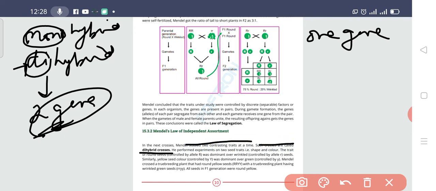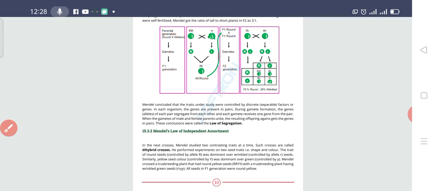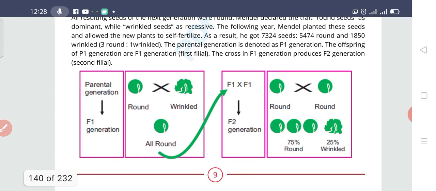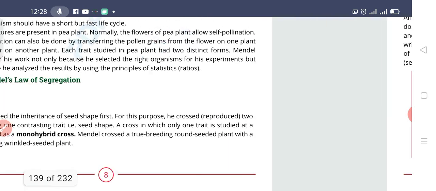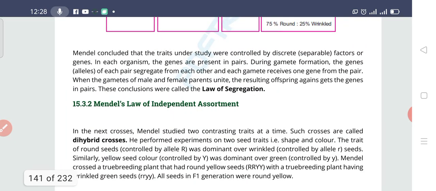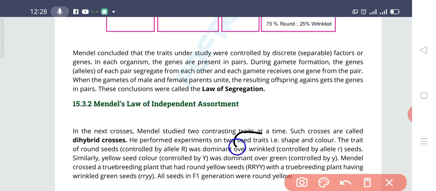In the next cross, Mendel studied two contrasting traits at the same time, and such crosses are known as dihybrid crosses. It is very interesting to know what he did. He took two traits of the seeds: one was the shape of the seed and the other was the color of the seed.